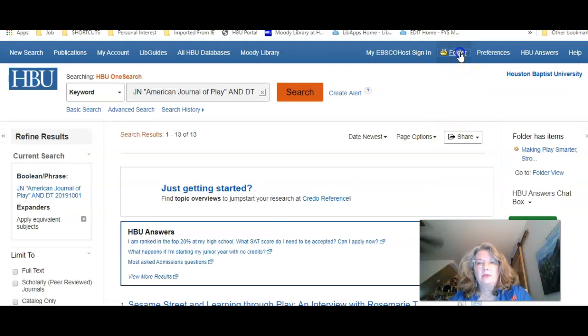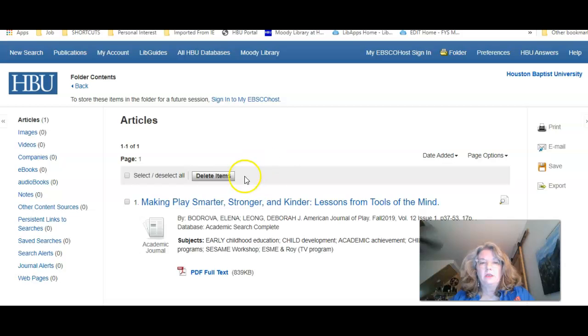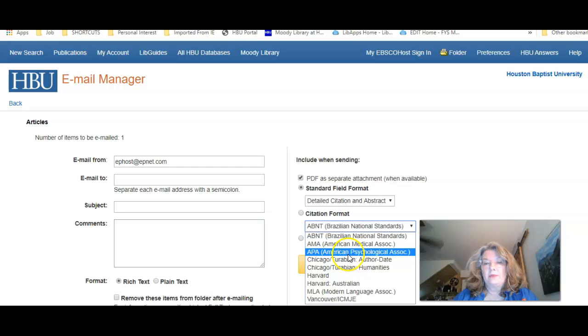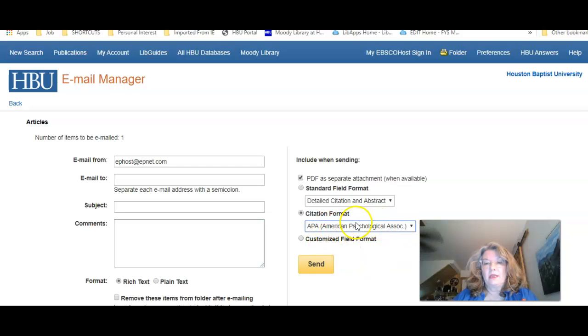Also, when you email them, you can ask for it to try to complete the citation for you, but I always warn you to check that because it may not have updated everything as far as APA to the latest APA. And then just put your email address in here and send it.